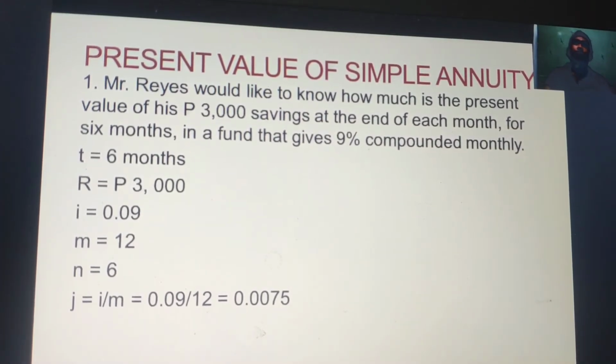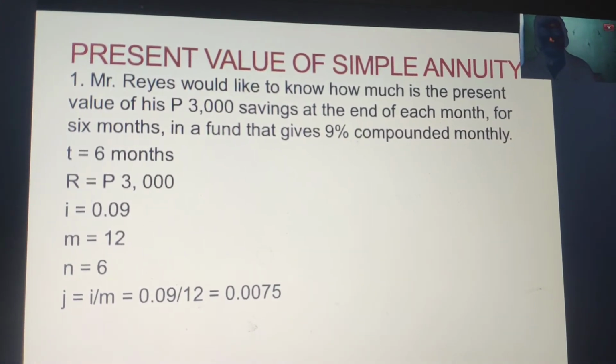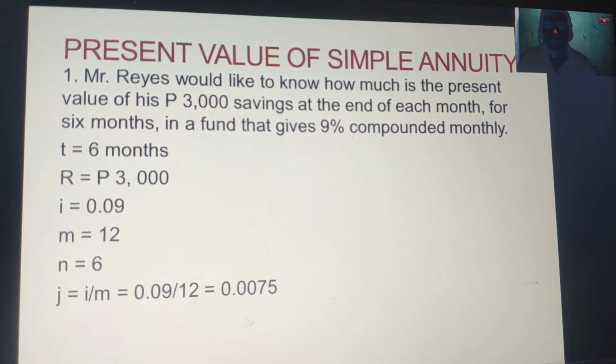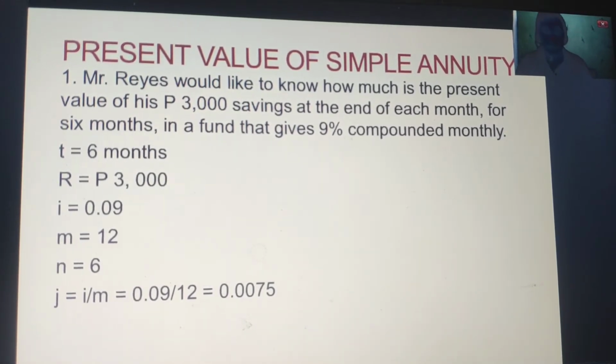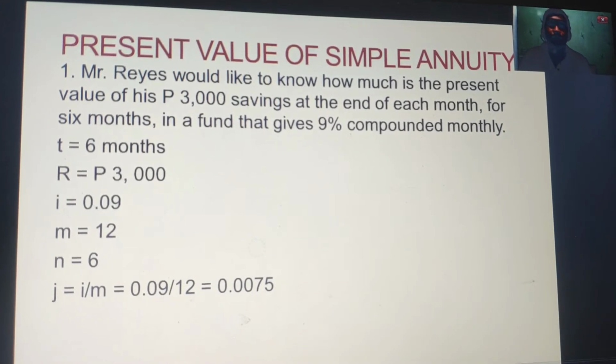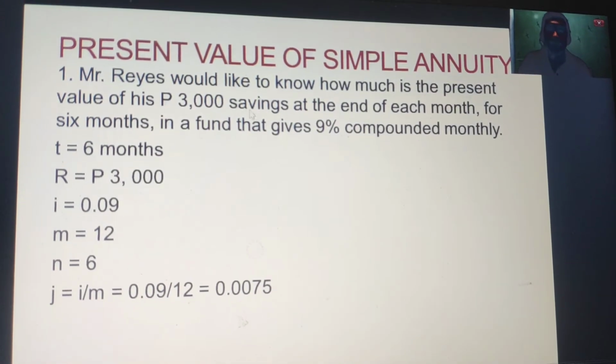So once again, we have the term of 6 months, and R, which is the payment, of 3,000 pesos. The interest will be at 9%. The number of conversions is 12 since it is monthly. And then the number of terms, N, once again is 6 since it coincides with our time.